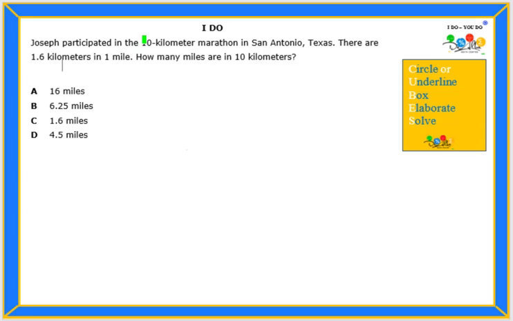Joseph participated in a 10-kilometer marathon in San Antonio, Texas. There are 1.6 kilometers in 1 mile. How many miles are in 10 kilometers? So once again, our question, how many miles are in 10 kilometers? They want the answer in miles. I can see that right here.